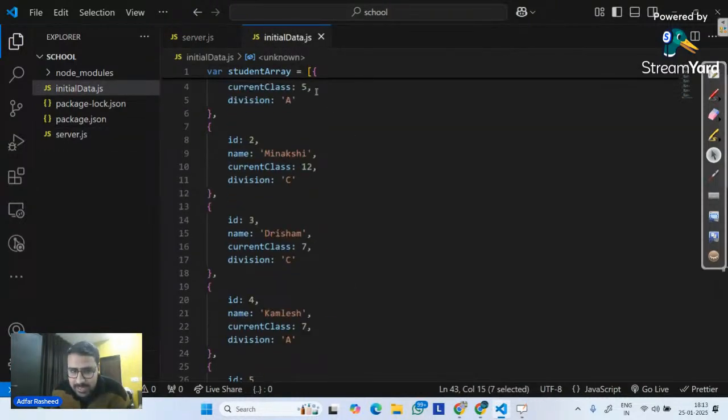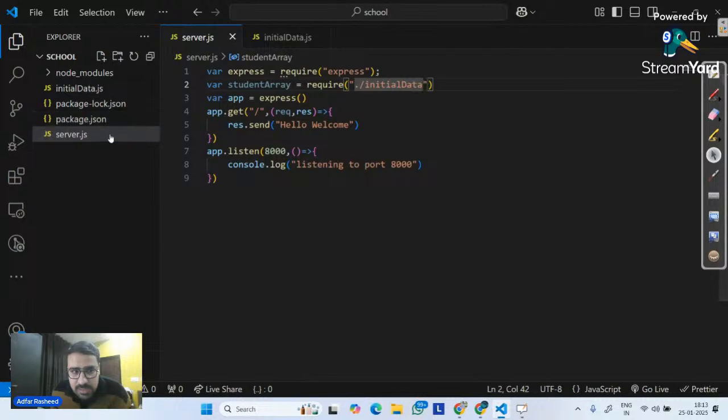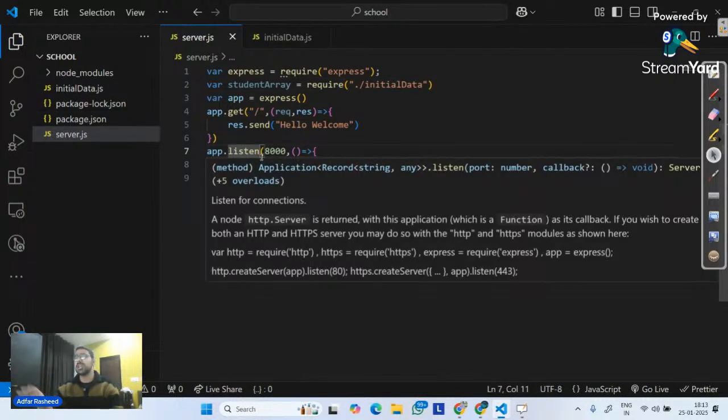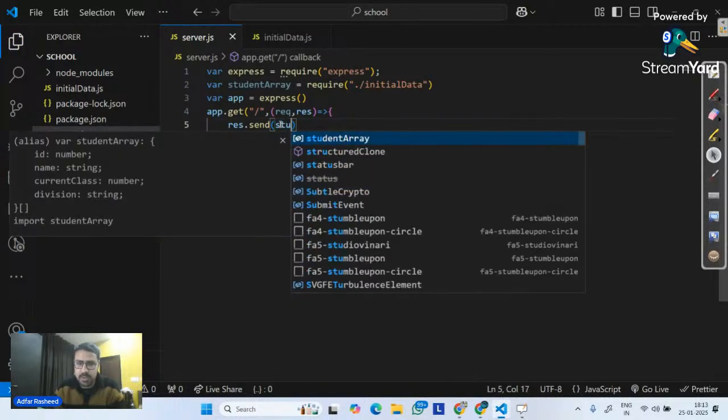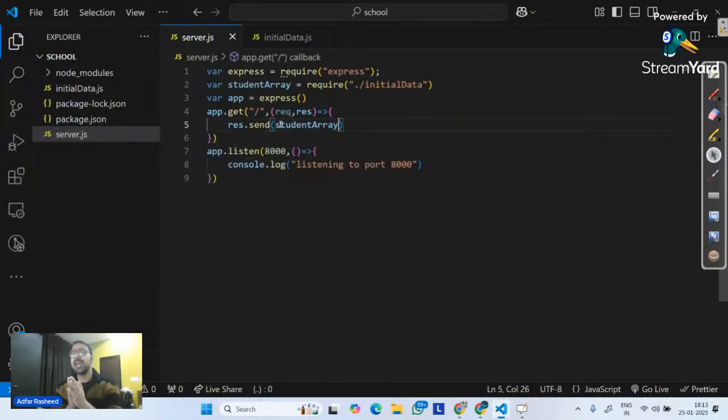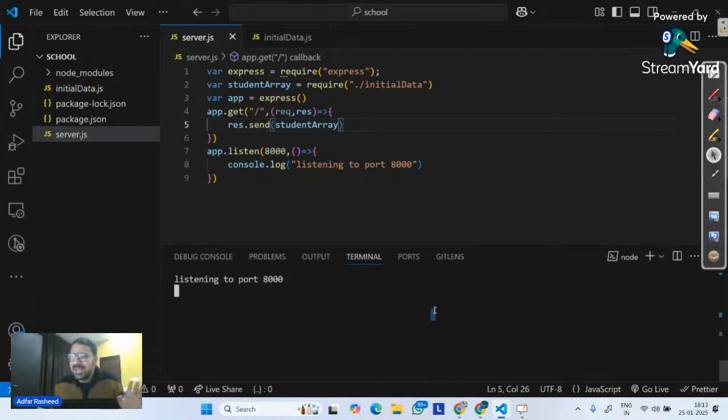So we all can agree that this particular array right now is inside the file called server.js. Now in this case, instead of displaying my hello welcome, I will simply ask it to display the students array. Right? Until now, everything is very simple. I'm not doing anything new.